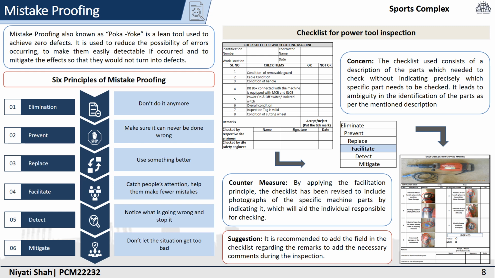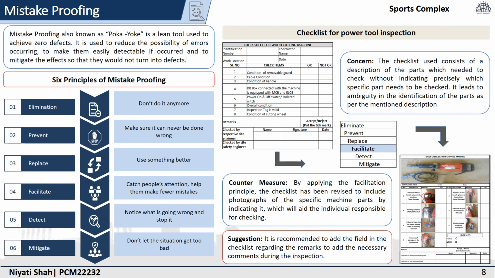Two solutions which are already present at our construction site have been analyzed. The first one is the checklist for the power tool inspection, which is used by the safety engineer. The major concern in the checklist is that there is no proper indication of which part of the power tool is to be checked. The checklist was totally descriptive, so there is difficulty in identifying which part to check.